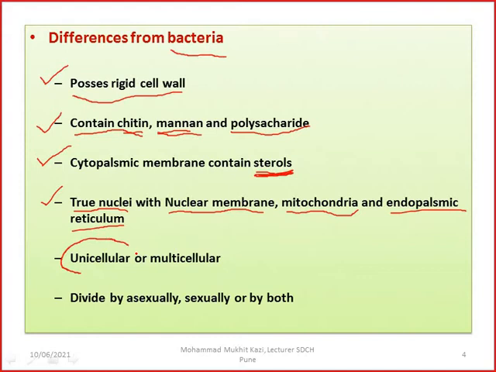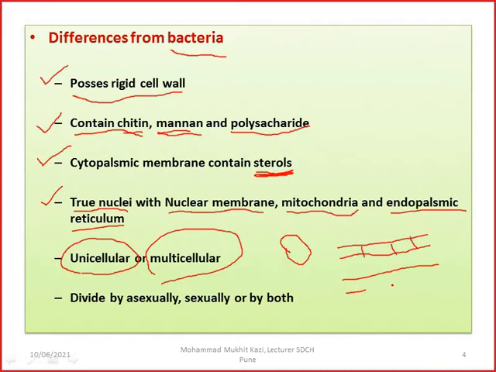They are either unicellular, meaning only a single cell, or multicellular, meaning they occur as an oval shape, or they may occur as a hyphal structure. Either it could be septate or unseptate. This is called septa, and mucormycosis is unseptate. Probably you might have seen this is how mucormycosis arises.